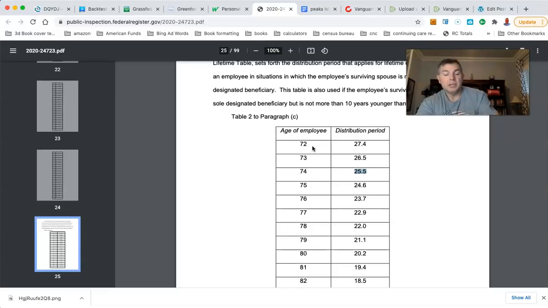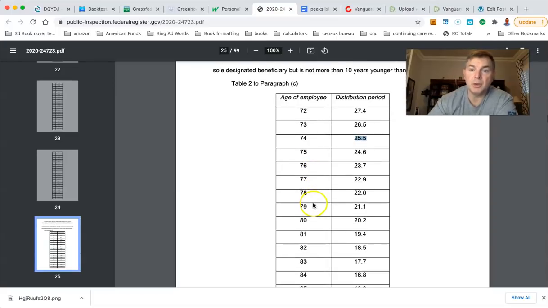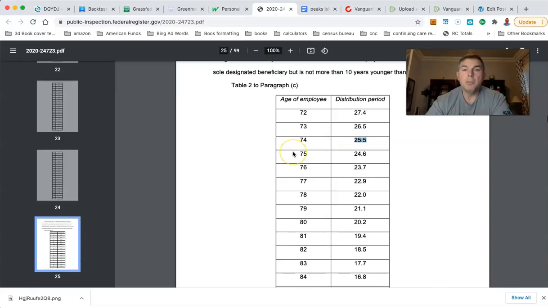So there you said, okay, I've got to take, in that case, $100,000 divided by 25.5. You've got to take $3,900 out. All right, it's a couple hundred dollars more. Not a big deal, but it is a big deal, especially as you get older, because the older you get, the more the RMDs are. The more the RMDs are, the more taxable income you have. The more taxable income you have, not only the more tax you have to pay, but more potential for IRMAA, more tax on Social Security, more taxes potentially on long-term capital gains and qualified dividends. The whole thing. And then, of course, you die, and the older you are, the more your surviving spouse has to pay too.